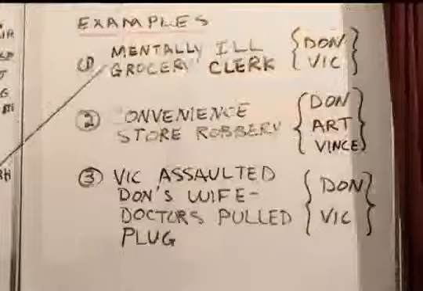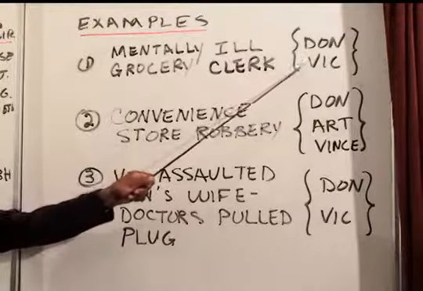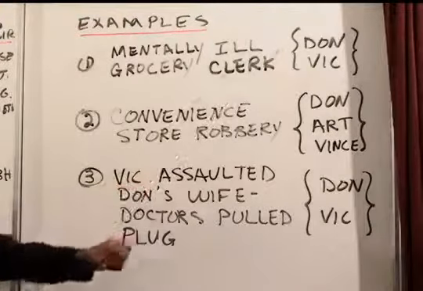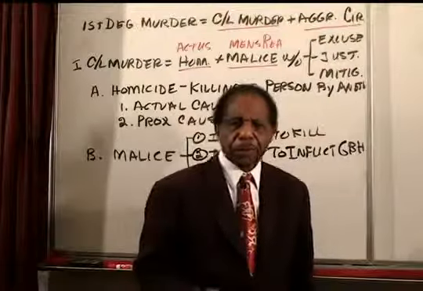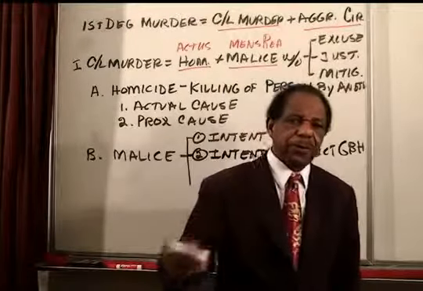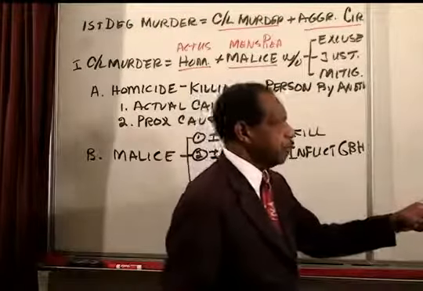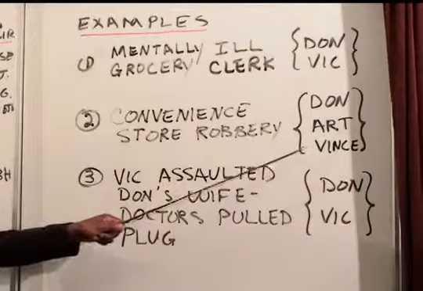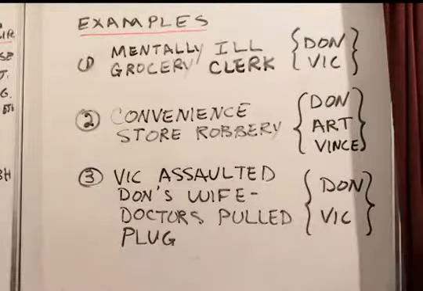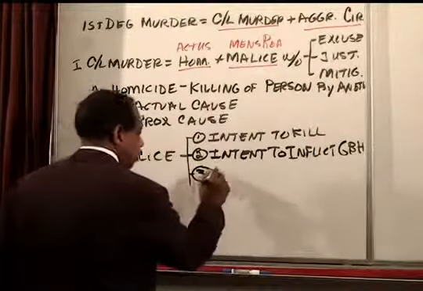Here in the mentally ill grocery store case, where Don pushed Vic and Vic fell, I doubt that you could find that Don intended to inflict great bodily harm just by pushing somebody. In the case of the convenience store, we already have intent to kill with a gun, intent to kill with a gun here.